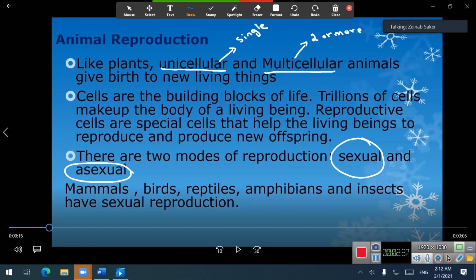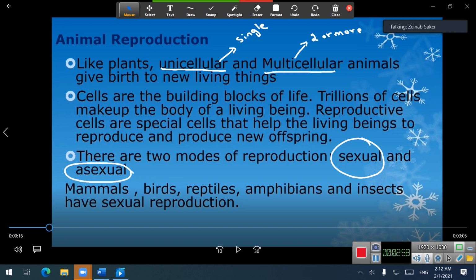For example, mammals, birds, reptiles, amphibians, and also insects undergo sexual reproduction, which needs the union or fusion of both sex cells, the male sex cell and the female sex cell.